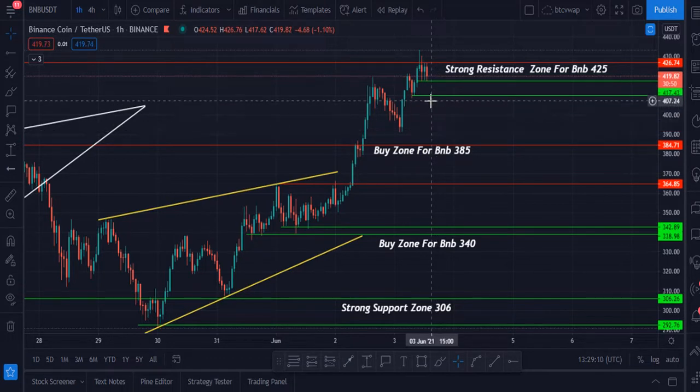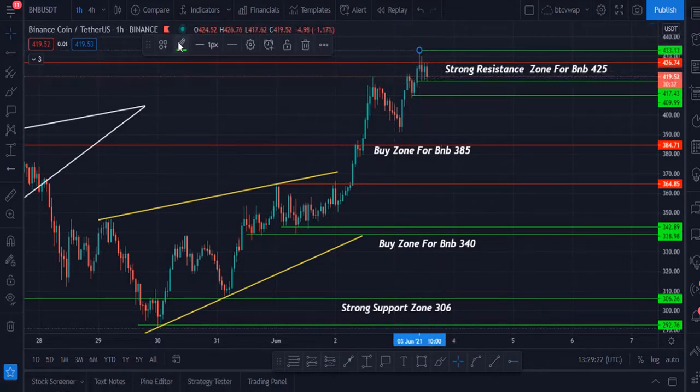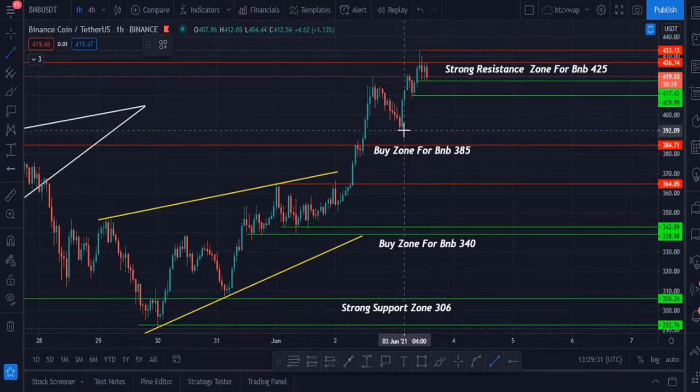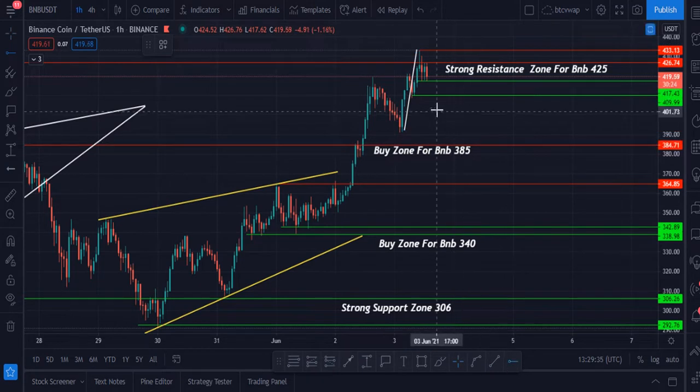And if BNB moves towards the upside and breaks this again and hits $432 again, which it previously hit, this is the area where it hit. In that case, you can clearly see that this is creating a bull flag pattern. Let me show you. Sorry for that.